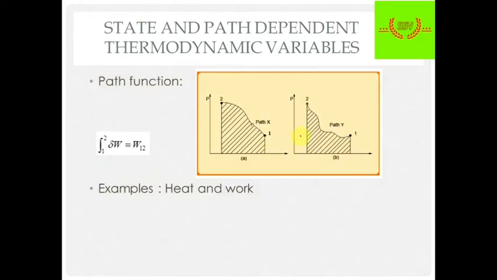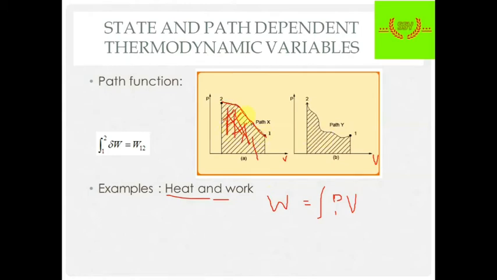And these are the path functions, like what we have discussed, heat and work. Heat and work are examples of path functions because look, the system is going from point 1 to 2. This is a PV diagram. Okay, so the system is going from 1 to 2. So the integration of PdV is the work. Okay, so the area under the curve will give us work.